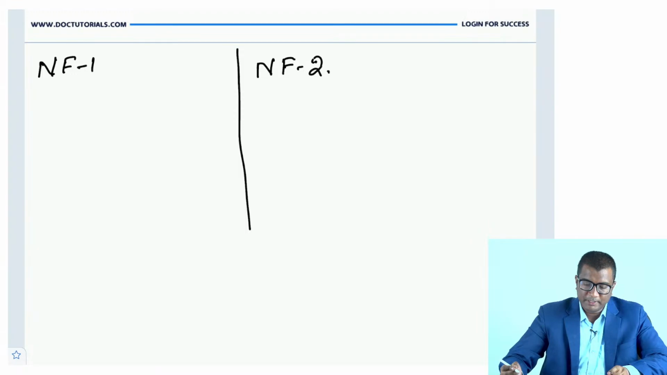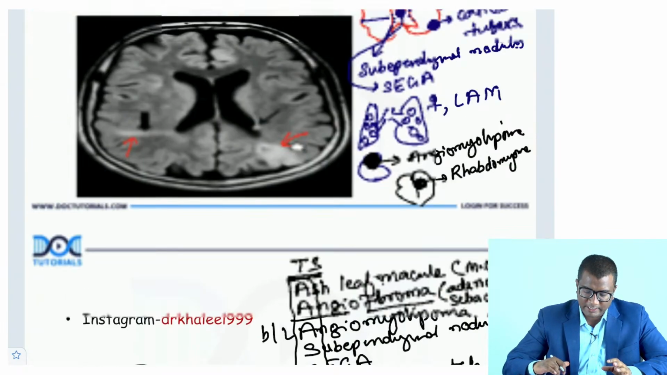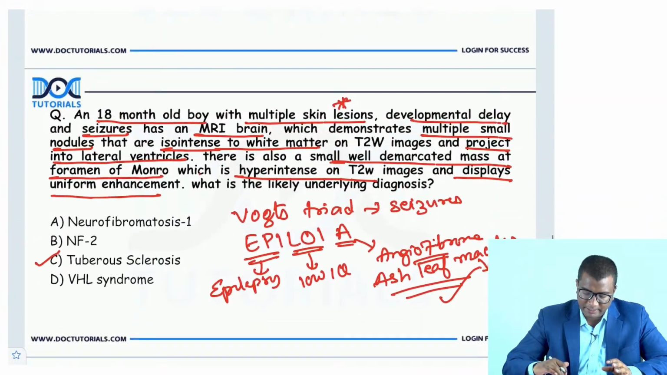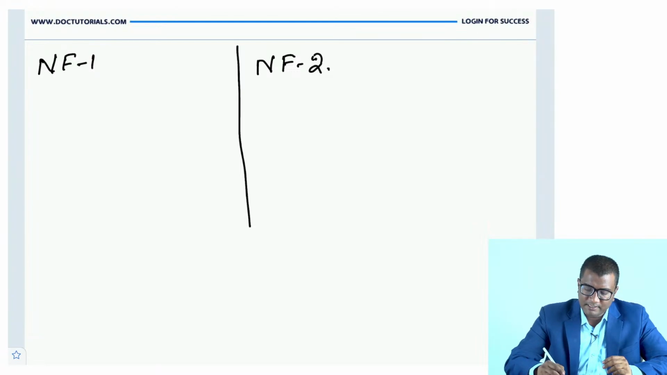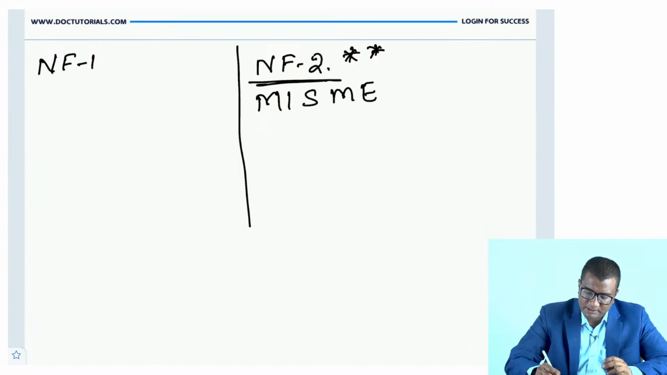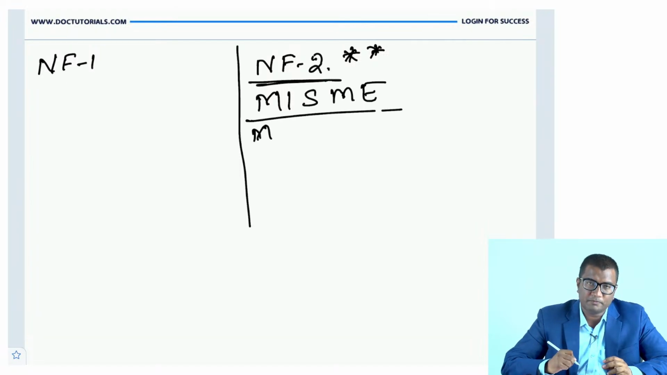Yeah, let's go forward. NF1 and NF2. Once we are done with tuberous sclerosis, let us look at these other options that were given to you: NF1, NF2, von Hippel-Lindau syndrome. Let us revise. You must be knowing this. First learn NF2. NF2 is nothing but MISME lesions. So first learn MISME.